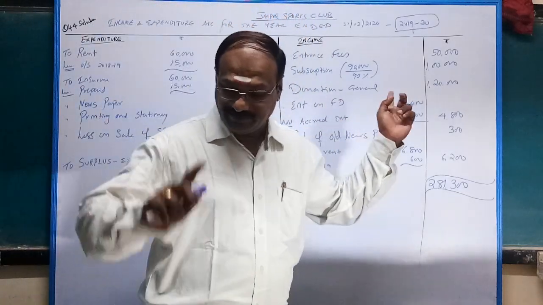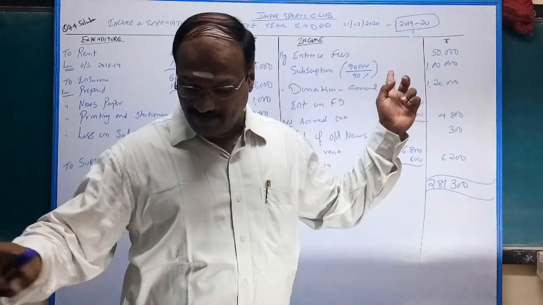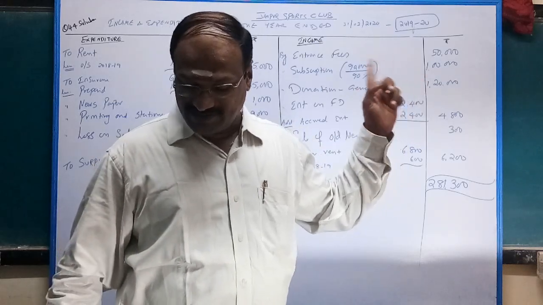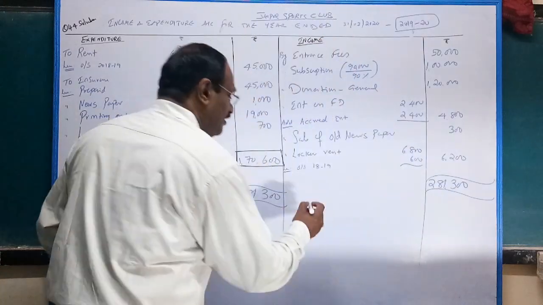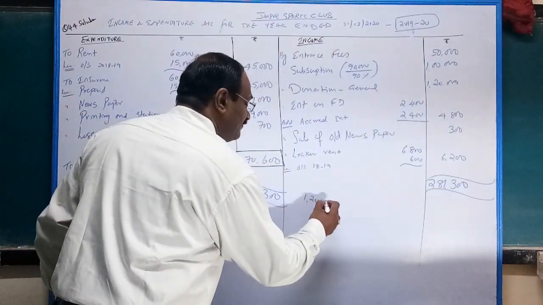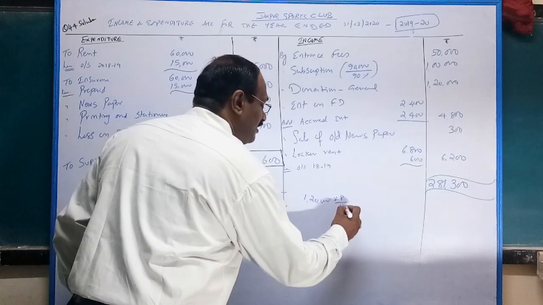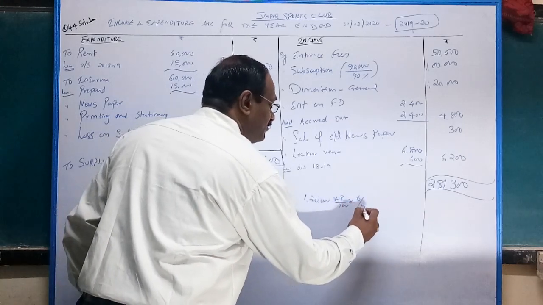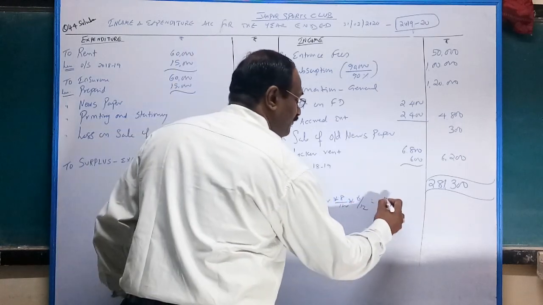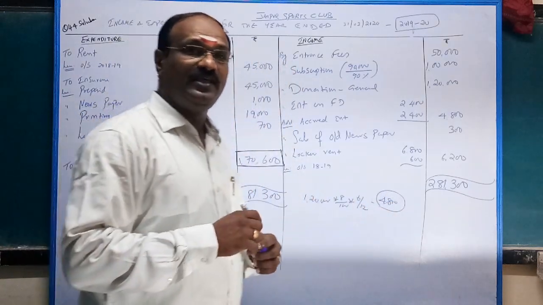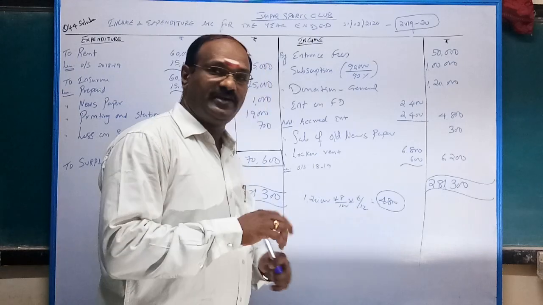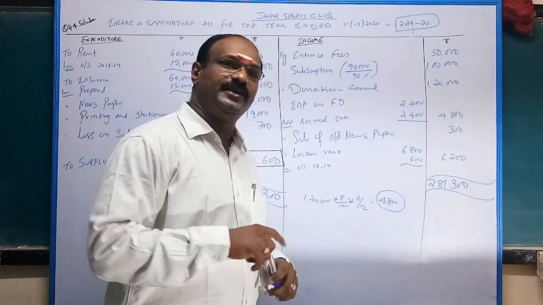Listen carefully. In the payment side, fixed deposit made on 1st October at 8%. 1 lakh 20 into 8 by 100 into 6 by 12 amounts to 4,800. This is the accrued interest, 4,800. Out of 4,800, you received only 2,400.